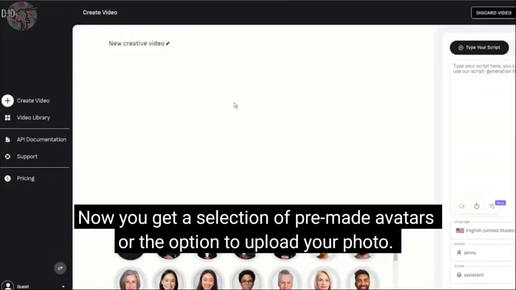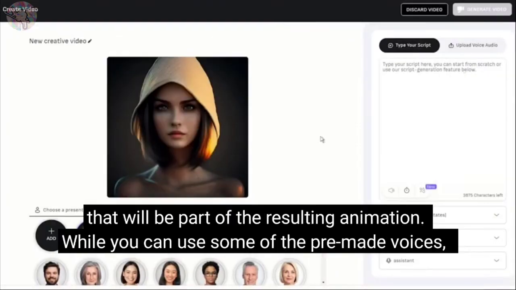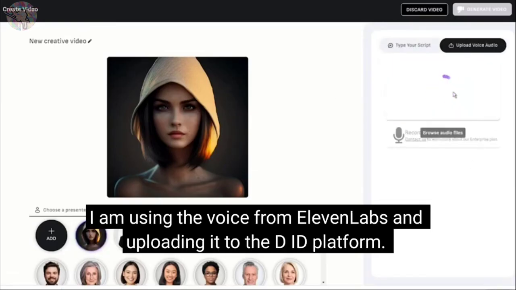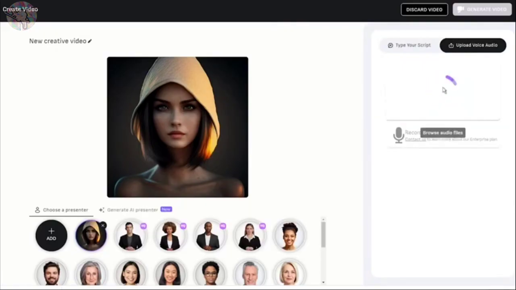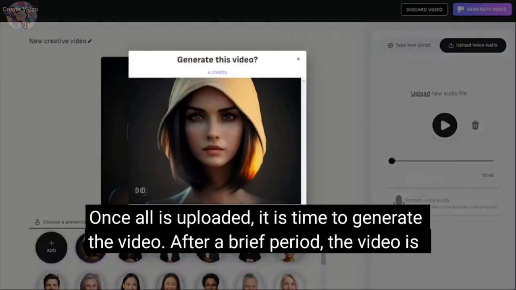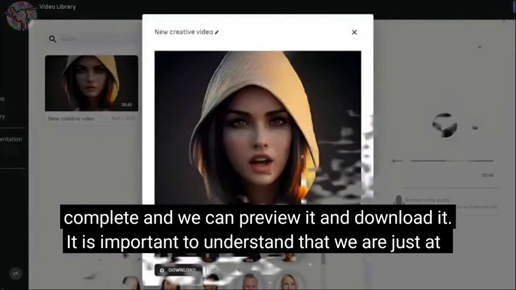Now you get a selection of pre-made avatars or the option to upload your photo. As you can see, I have uploaded my own generated image, and in the next step, we should use a voice that will be part of the resulting animation. While you can use some of the pre-made voices, I'm using the voice from 11 Labs and uploading it to the DID platform. Once all is uploaded, it is time to generate the video. After a brief period, the video is complete and we can preview it and download it.